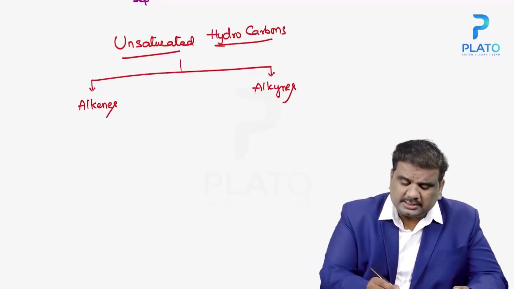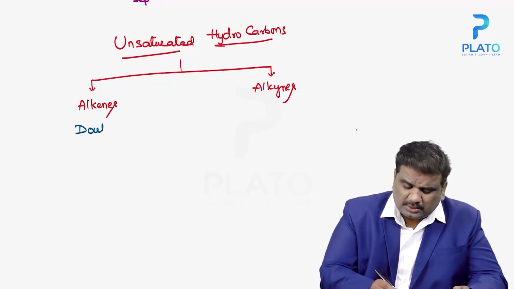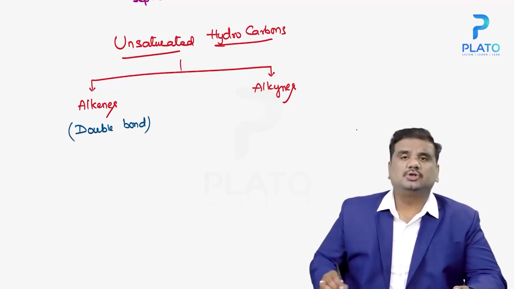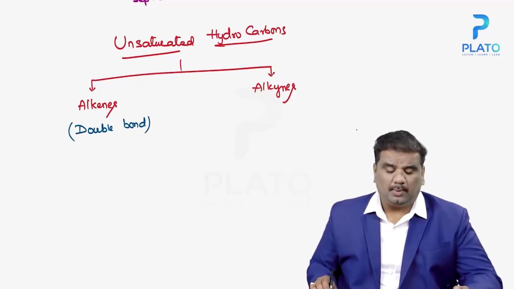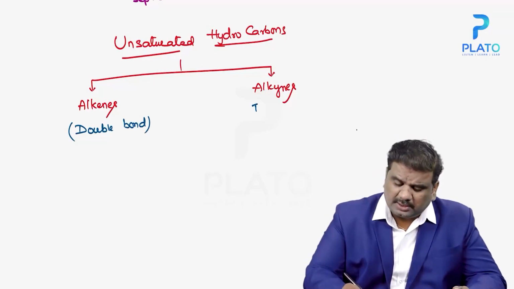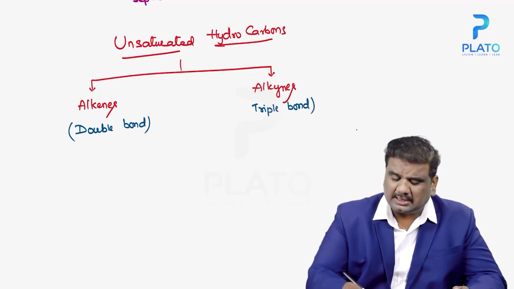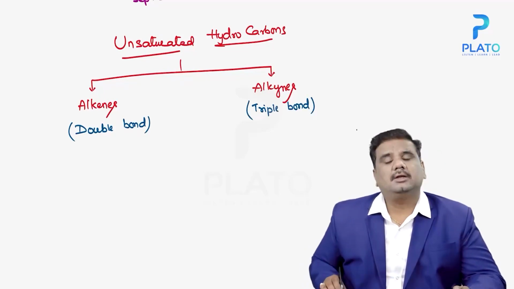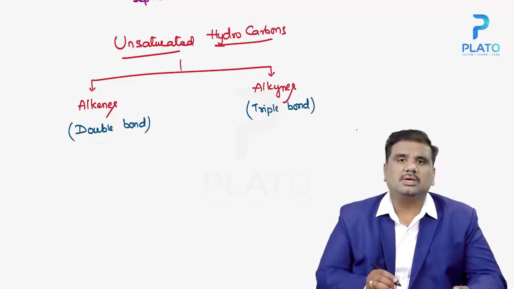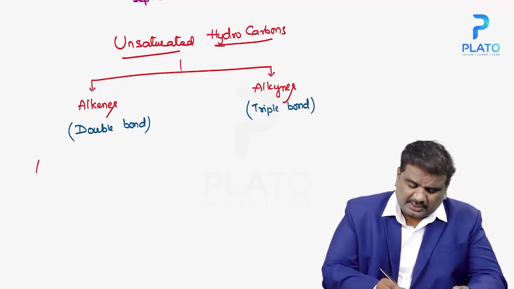So what are these alkenes? Any unsaturated hydrocarbon consisting of a double bond is known as an alkene. An unsaturated hydrocarbon consisting of a triple bond is known as an alkyne. So first we'll speak about alkenes.